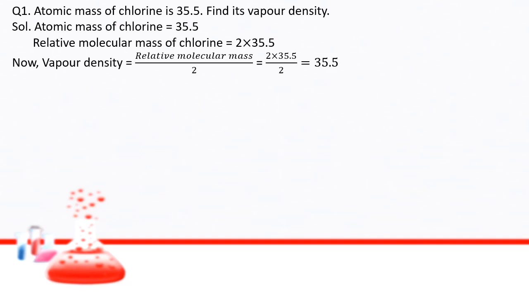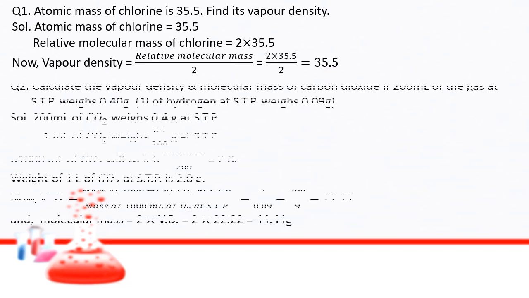And here are some questions. Let us see. The atomic mass of chlorine is 35.5. Find its vapor density. How can we find the vapor density? The atomic mass of chlorine is 35.5, so the relative molecular mass is 2 into 35.5. Now the vapor density, as per the formula, is relative molecular mass by 2. So we put 2 into 35.5 divided by 2, we get 35.5. As it is relative vapor density, it has no unit.